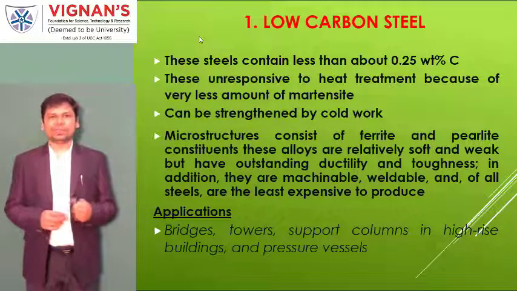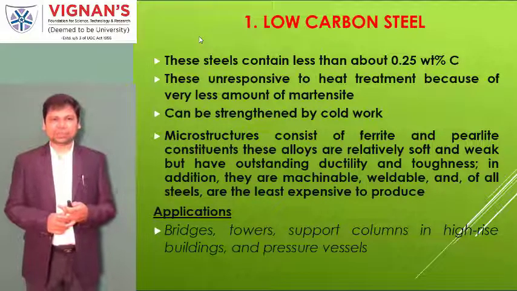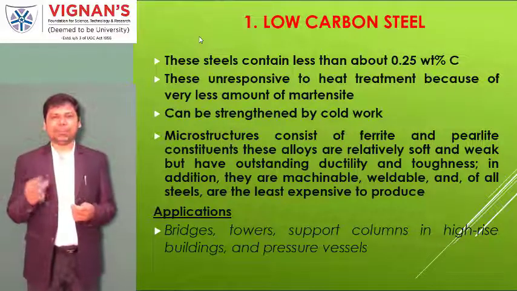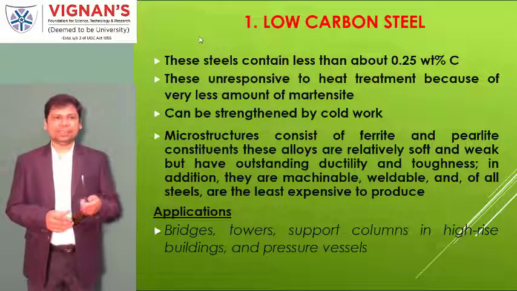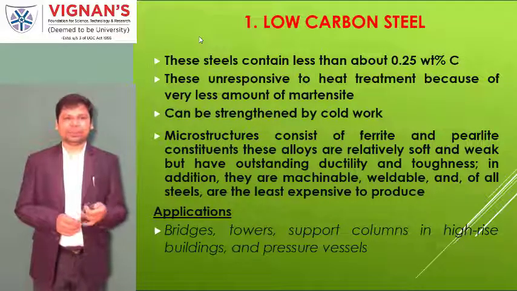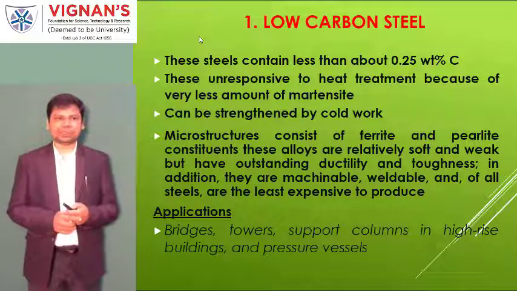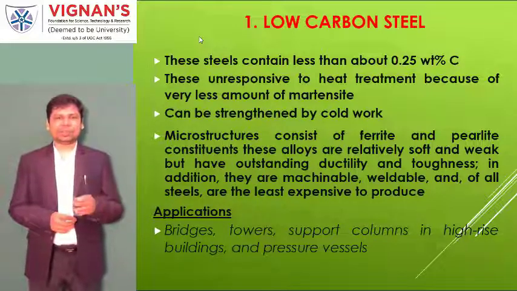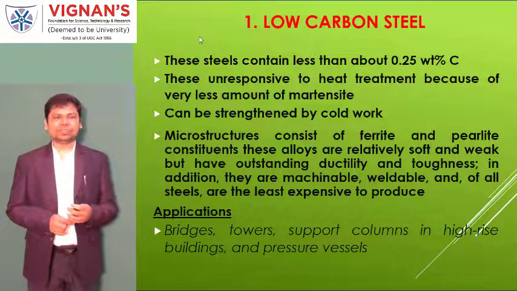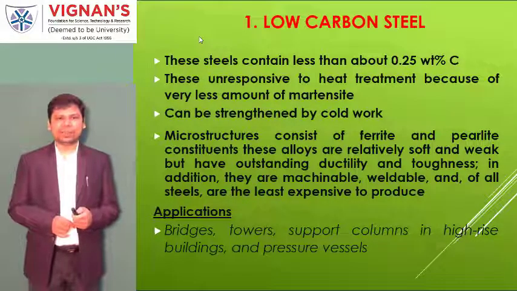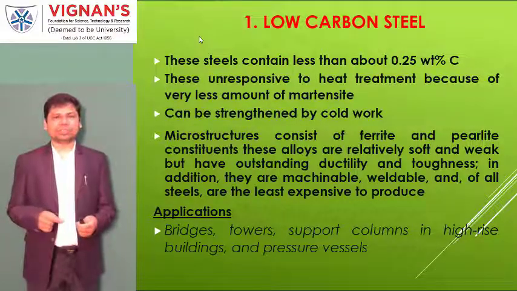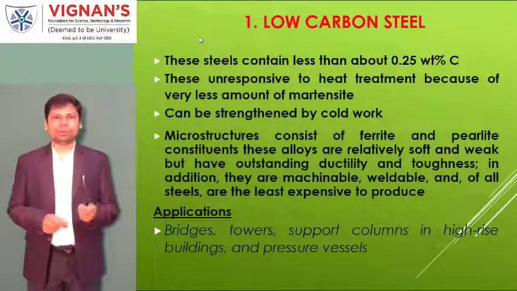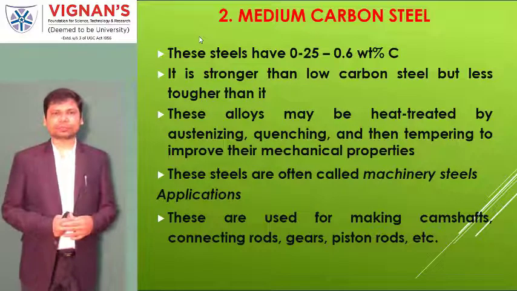Moreover, in these low carbon steels, the available microstructure consists of ferrite and pearlite, and these make the material ductile and weak in structure. That is why they have good formability and bendability properties. The applications of low carbon steels are bridges, towers, supports and so on. Here the entire structure is not made of low carbon steel; in bridge structures only some parts use these low carbon steels.